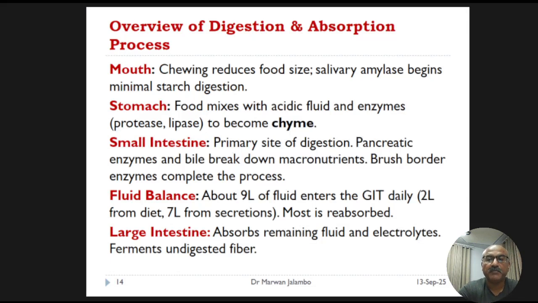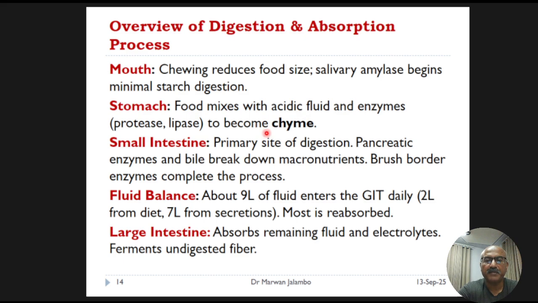The journey begins in the mouth with mechanical and minor chemical digestion. In the stomach, food is churned into a semi-liquid slurry called chyme.